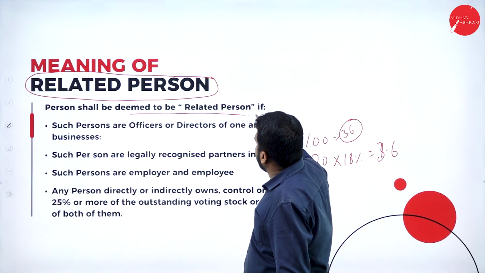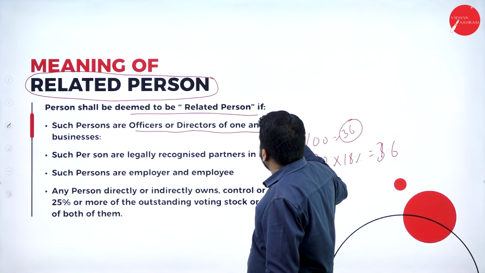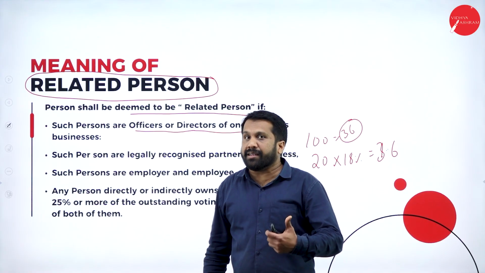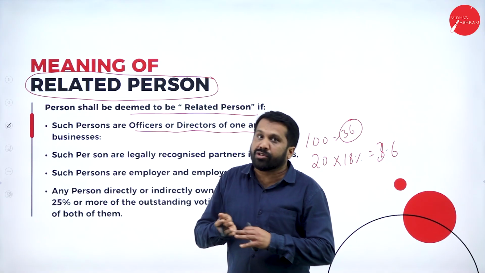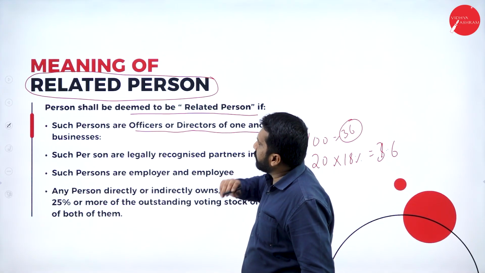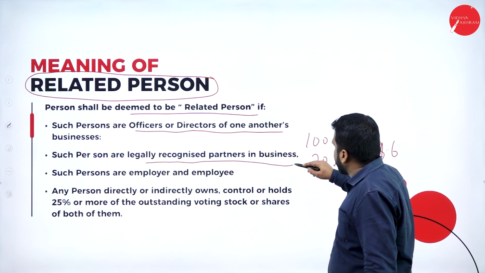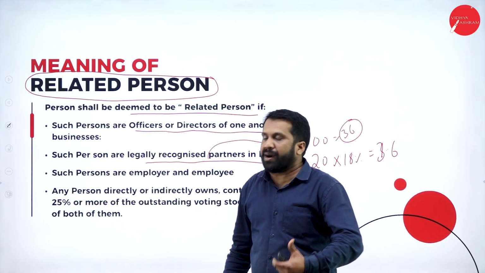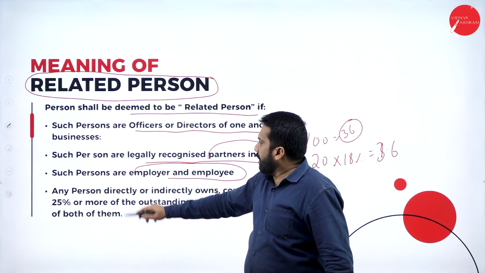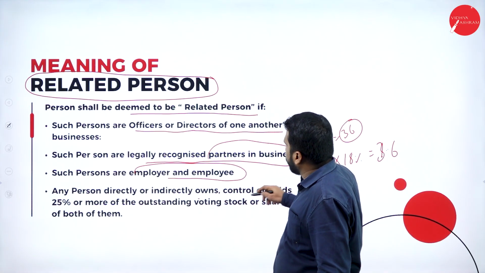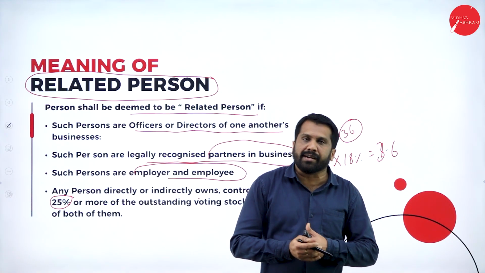A person shall be deemed to be a related person if such persons are officers or directors of one another. In the same office, you are the manager, selling the goods to yourself. In the same office, you are the head, selling things to yourself. You are called a related party. Such persons are legally recognized partners in business. Such persons are employer and employee. Any person directly or indirectly owns, controls, or holds 25% or more. These are called related persons.